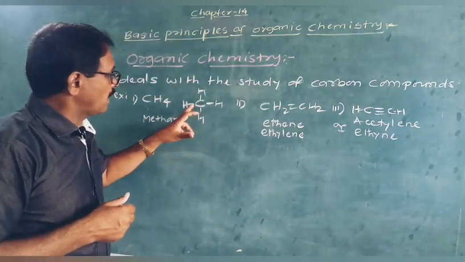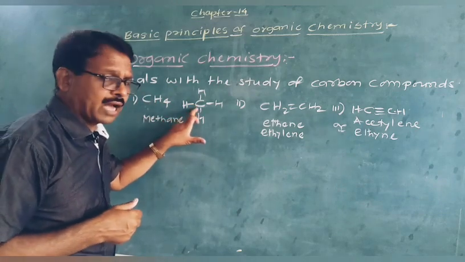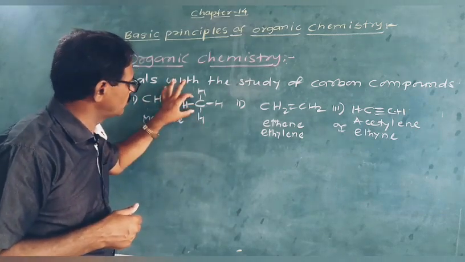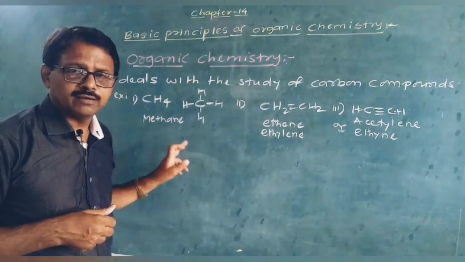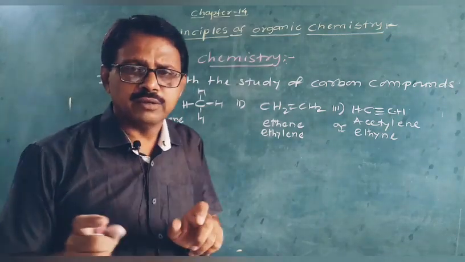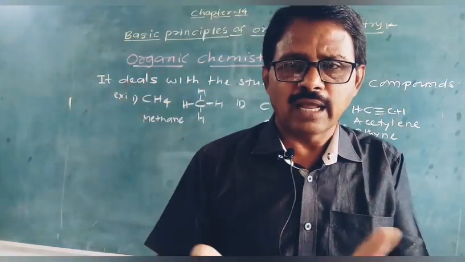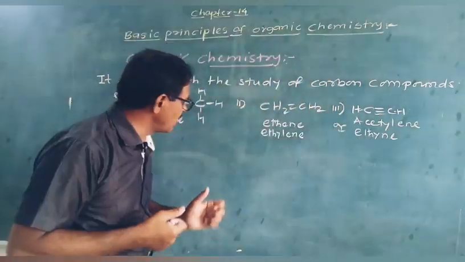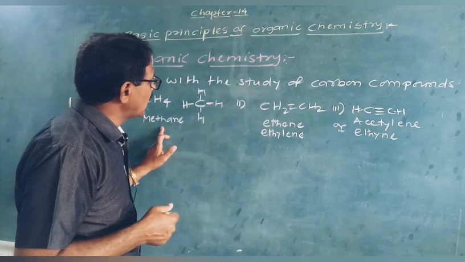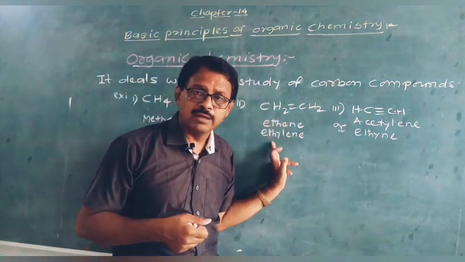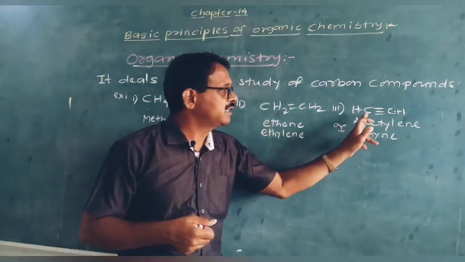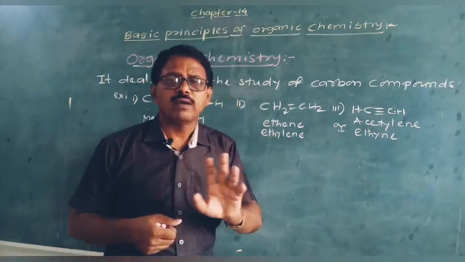Here now it contains single carbon atom and all single bonds, therefore it is known as alkane. I think already you have studied alkanes, alkenes, alkynes in 10th standard. Here it is methane, it is an alkane, example of alkane. It is ethylene, it is an example of alkene. And CH triple bond CH, it is an example of alkyne.